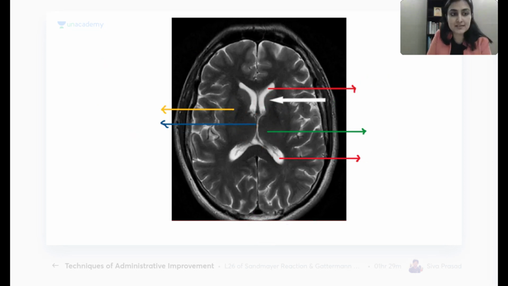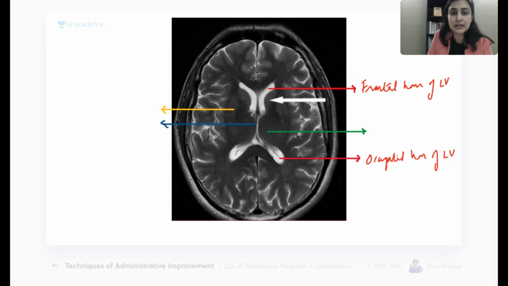Now you guys tell me the answer. So first topmost red arrow showing me what? Everybody has to answer now. Which horn of lateral ventricle? Yes, frontal horn of lateral ventricle. Okay. What about this little arrow at the back? Which horn of the lateral ventricle will be at the back? Yes, occipital horn of lateral ventricle.